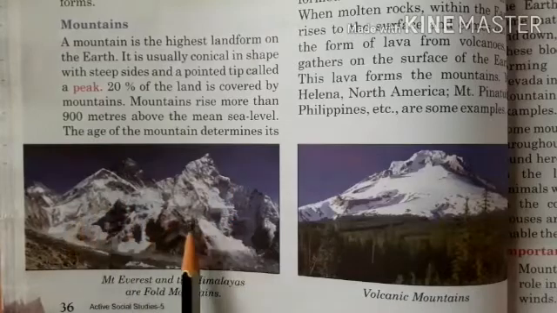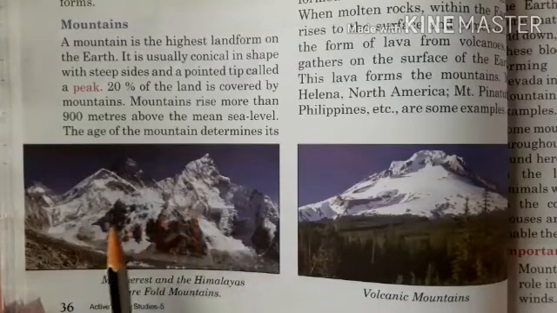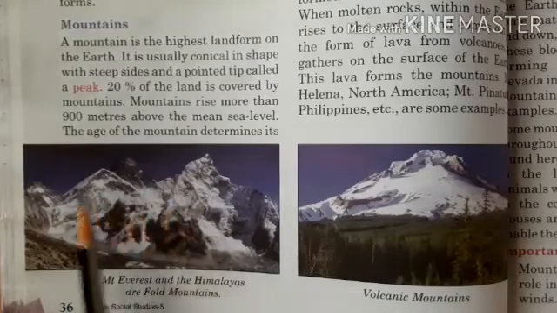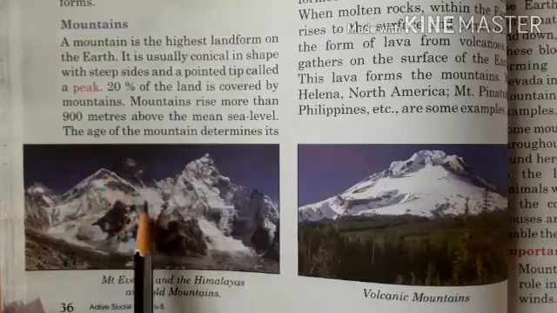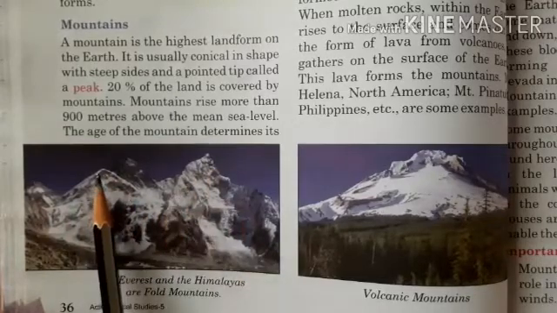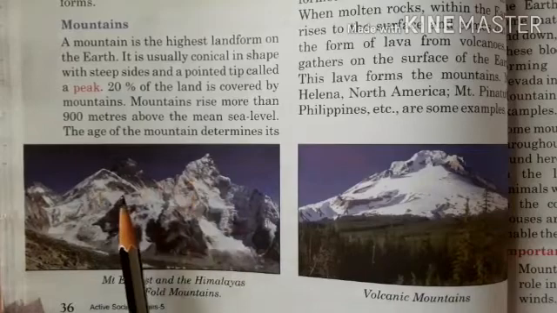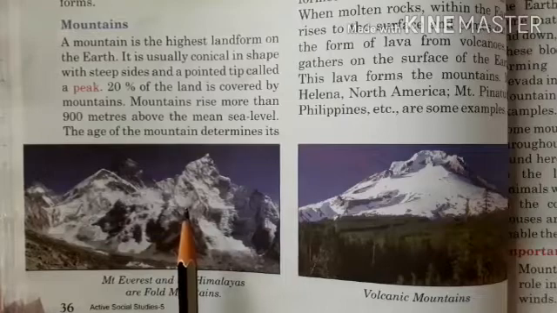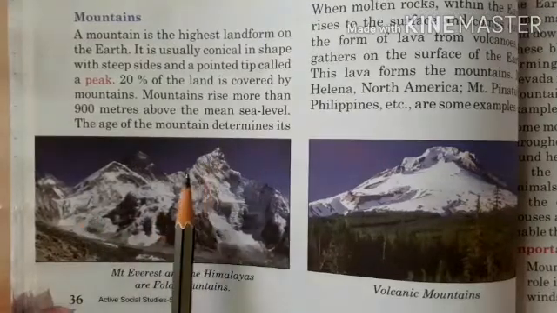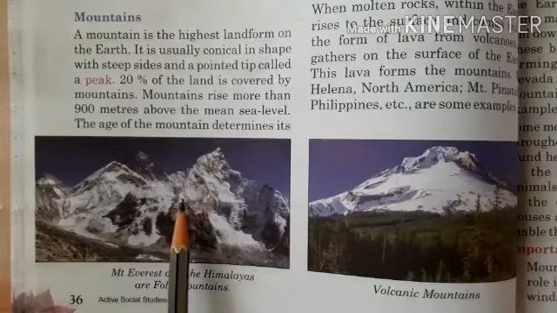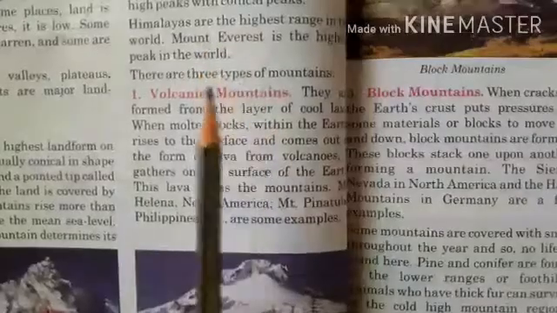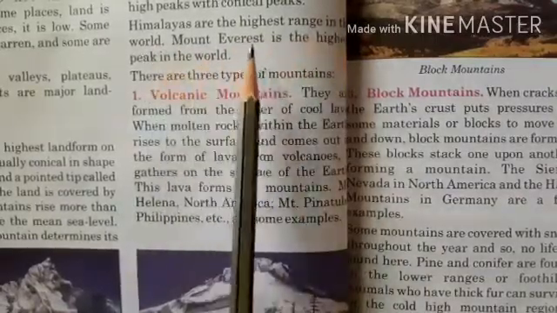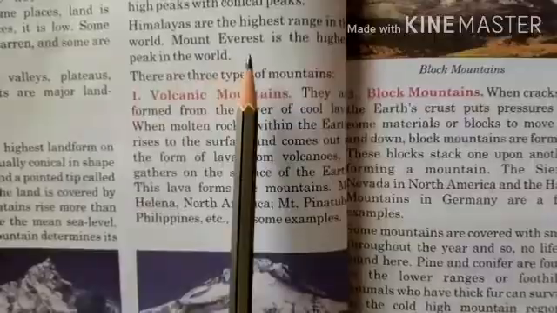So look here, students. A mountain is the highest landform on the earth, and it is usually conical in shape. Conical means like a cone. You can see here its shape is like a cone, right? This pointed tip is called the peak. Remember that 20% of the land is covered by mountains. The shape and height of the mountains are determined by the age of the mountain. Always keep in mind, the Himalayas are the highest range in the world and Mount Everest is the highest peak in the world.